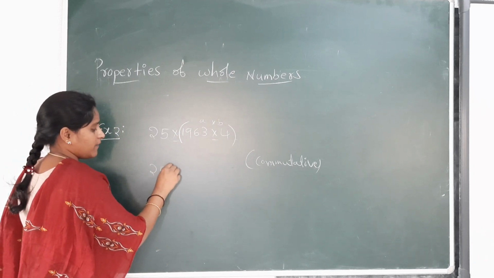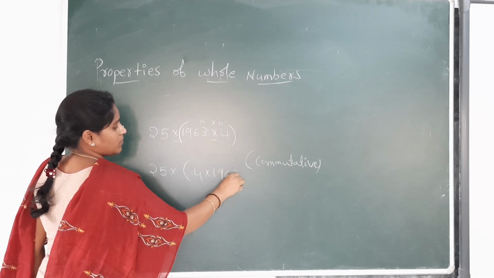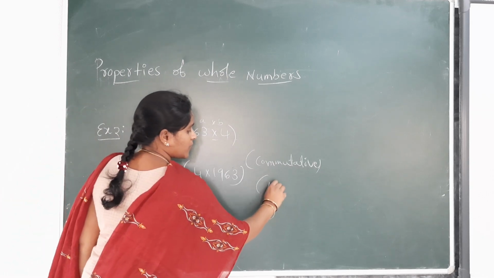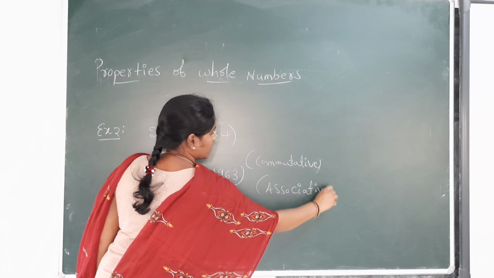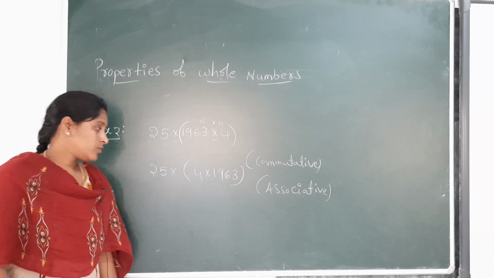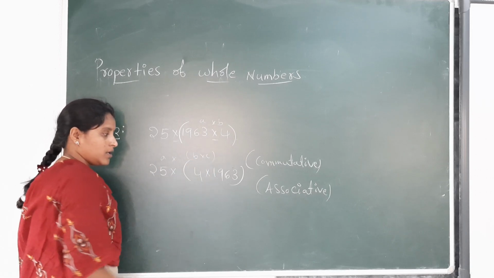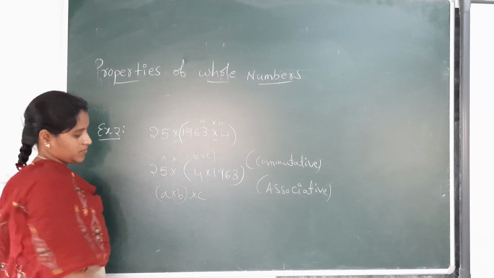That means 25 into 4 into 1963. Then again from the associative property, a into b into c becomes a into b into c regrouped.